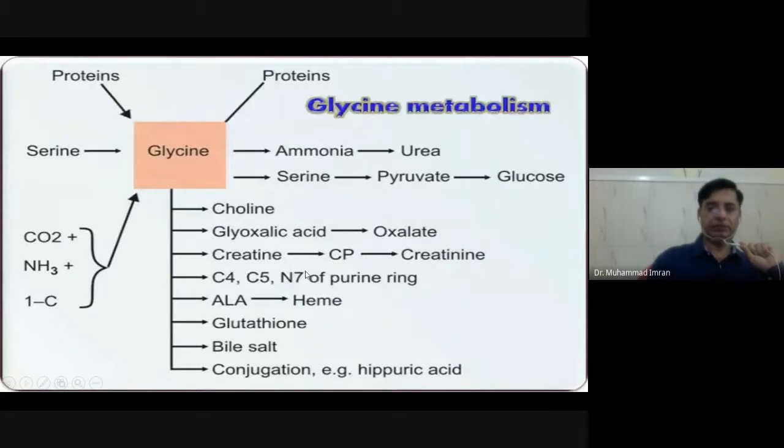Creatine can be produced from glycine. Carbon 4, 5, and nitrogen atom 7 of the purine ring come from glycine. Aminolevulinic acid of heme comes from glycine. Glutathione comes from glycine. Bile salts come from glycine: glycocholic acid and glycodeoxycholic acid. Glycine also conjugates with benzoic acid to produce hippuric acid.